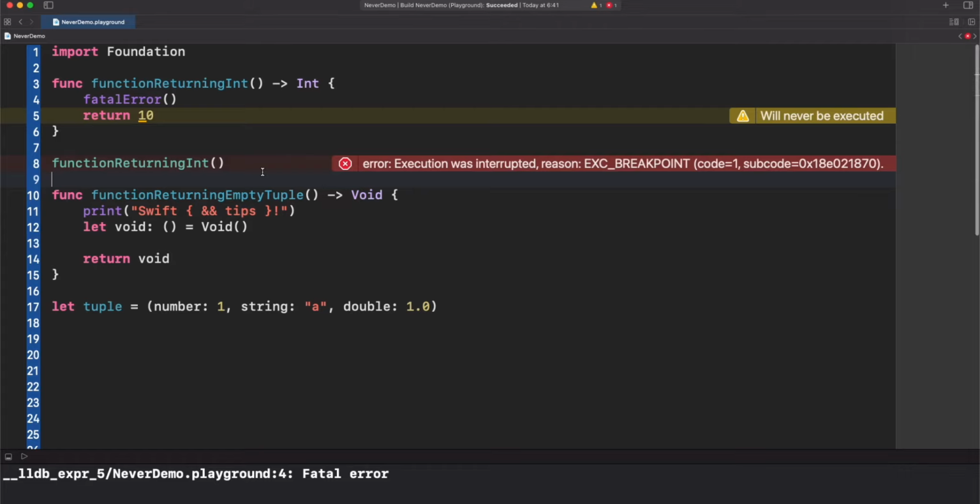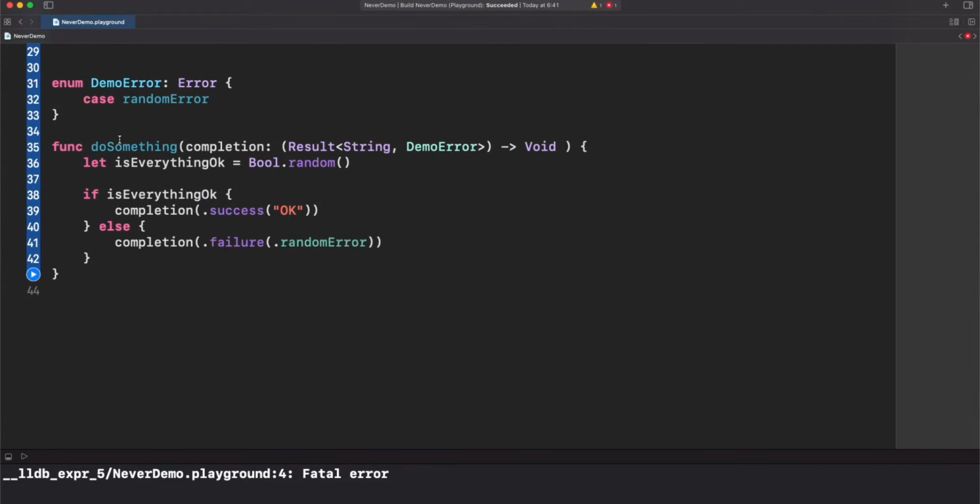Let's see an example. Here we have an enum with a DemoError, and here we have a function doSomething that will do whatever we want. Let's imagine that it is calling an API, and we have a completion with a parameter result that, depending on the case, if everything is okay, we will return a string, otherwise we will return a DemoError.